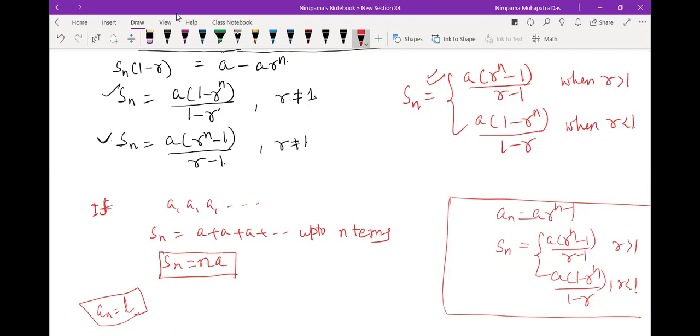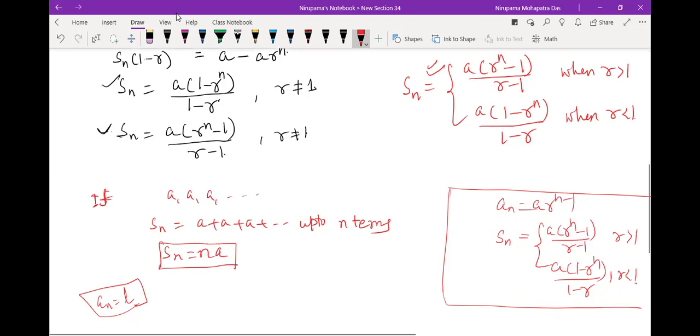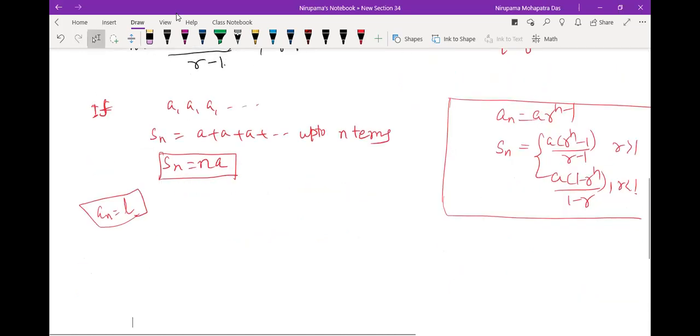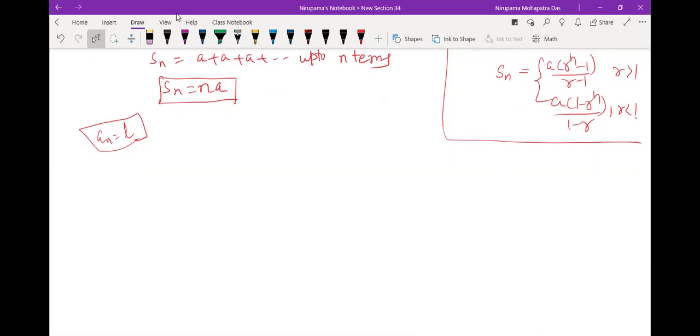Okay, so before we move into the question, one more concept I just want to tell you. Okay, whenever you write an equal to a into r to the power n minus 1, this is basically what? It is the nth term from the beginning. But if the question is, or if somebody asks you, what will be the nth term from the end? Okay, let me tell you this thing also.